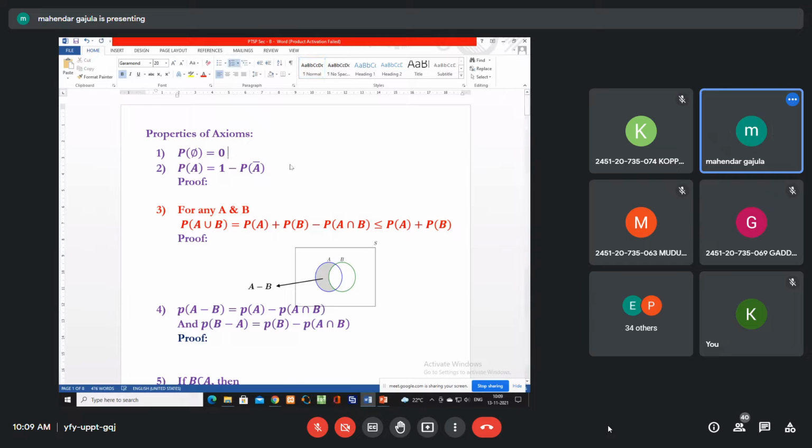So anyway, this is the null set, the impossible event. So let us see this one.